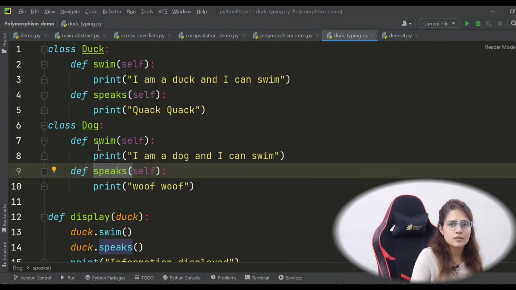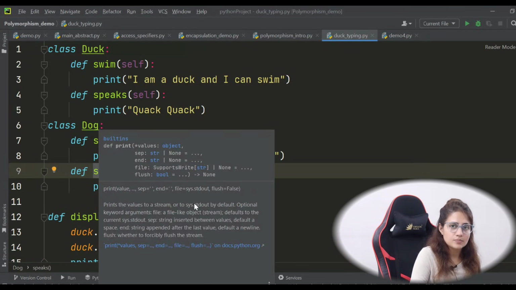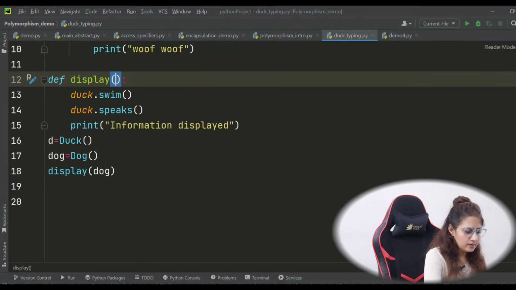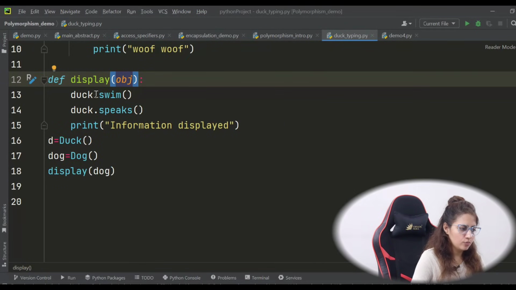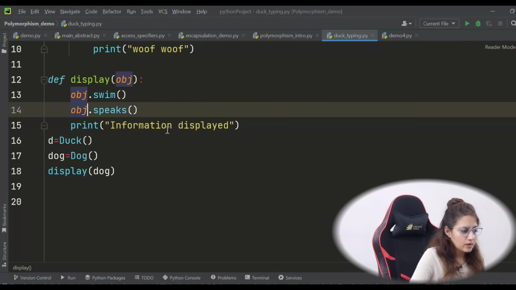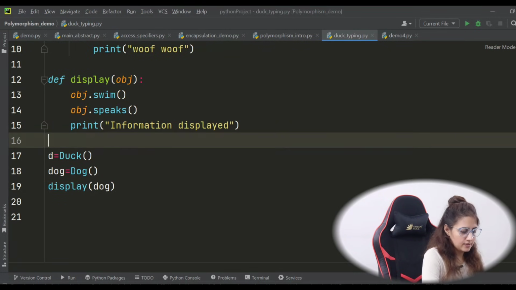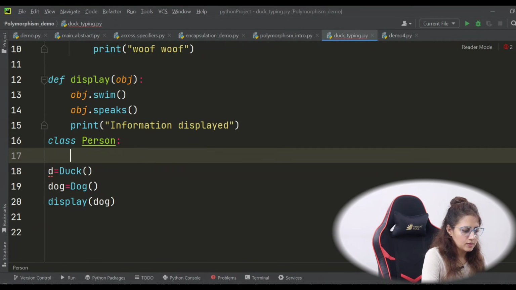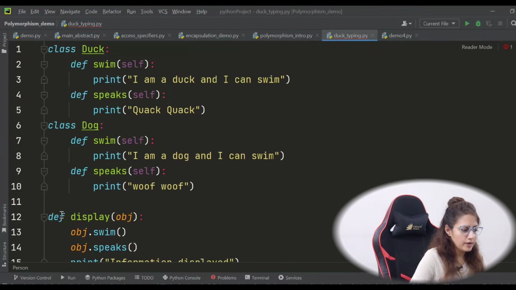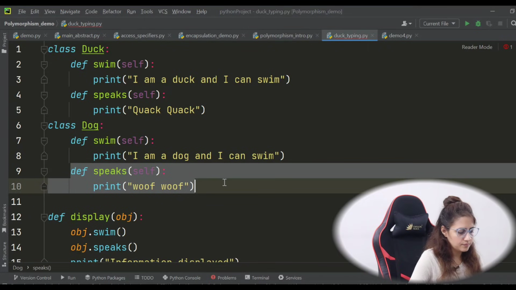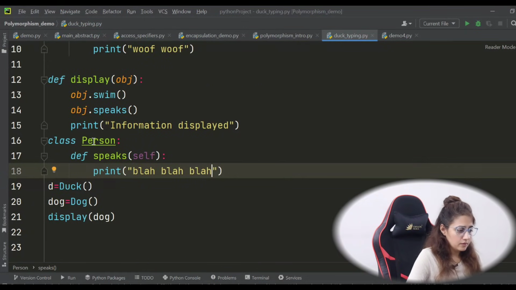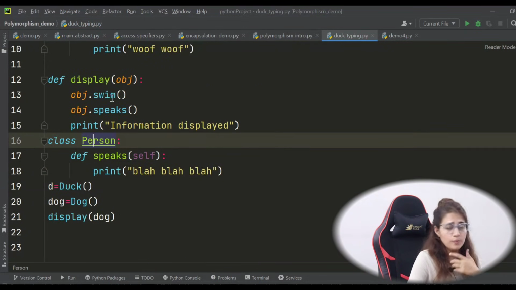Class doesn't matter. It's not like that only a duck class object would be called. No. Type doesn't matter. Okay. So here rather than duck, we can take any name like obj. And suppose let's take another class. We have a class person, and there also I have speaks, blah blah blah. But person is not having a swim method, right?